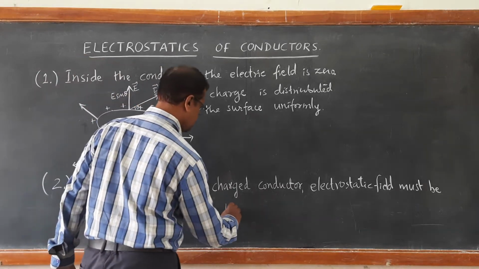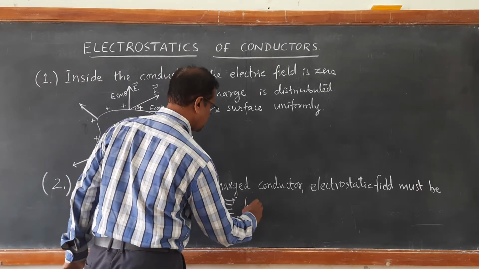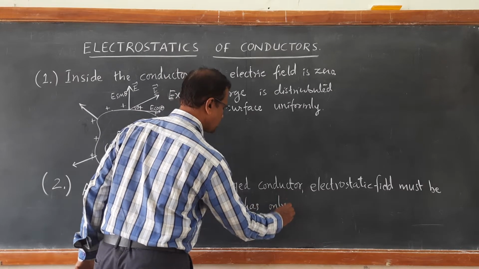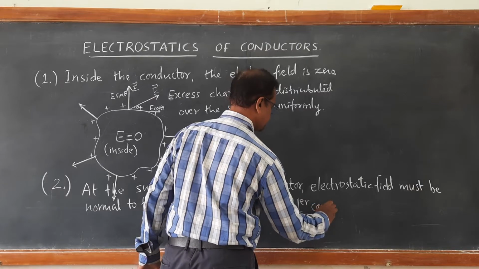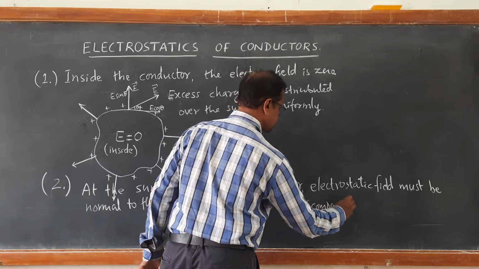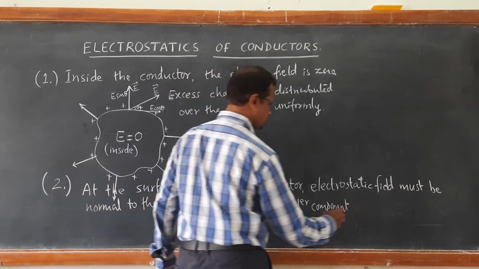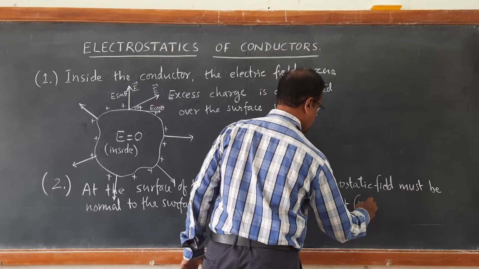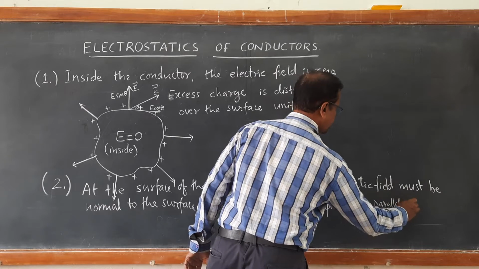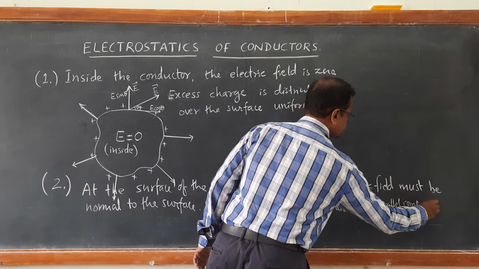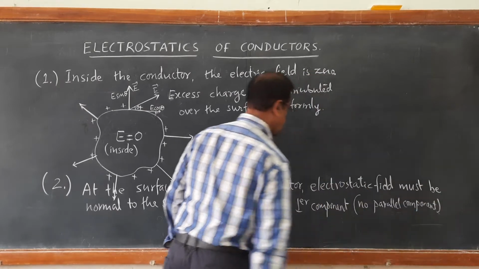Electric field has only perpendicular component and no parallel component.